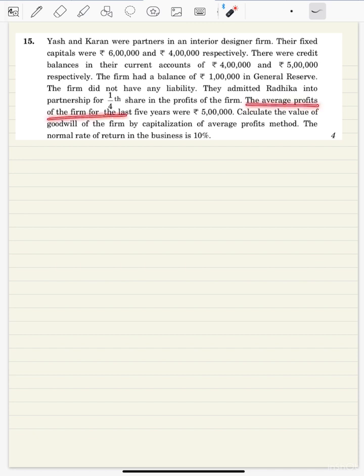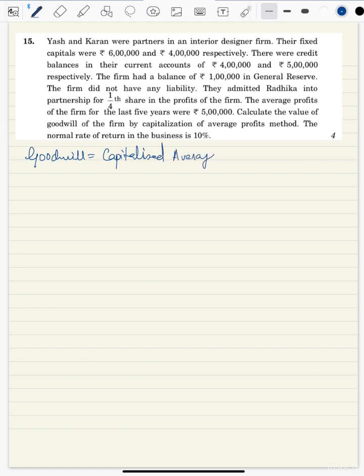The average profit of the firm for the last 5 years is already calculated and given as 5 lakh. So calculate the value of goodwill of the firm by capitalization of average profit method. And the normal rate of return is NRR is 10%. So what is the formula to find out goodwill by capitalization method? So the formula is goodwill equals to capitalized average profit minus capital employed. So we need to find out the capitalized average profit and the capital employed.